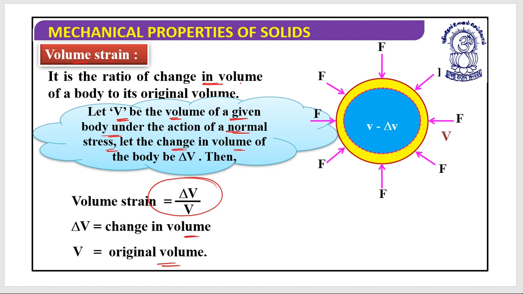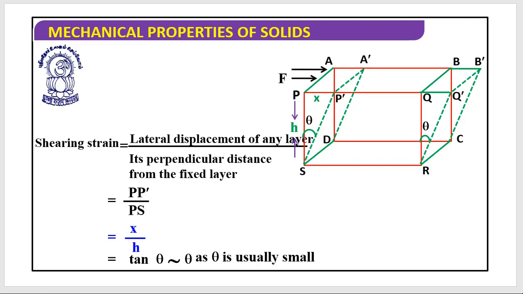Now let's look at the shearing strain. What happens in shearing strain is the lateral displacement of any layer. Please understand that we have applied a force over here, and this layer has been shifted to this. So this is the lateral displacement.